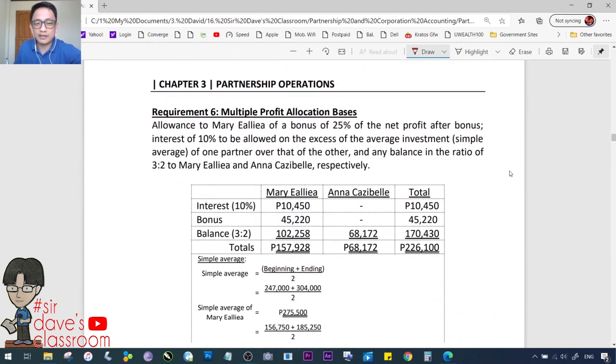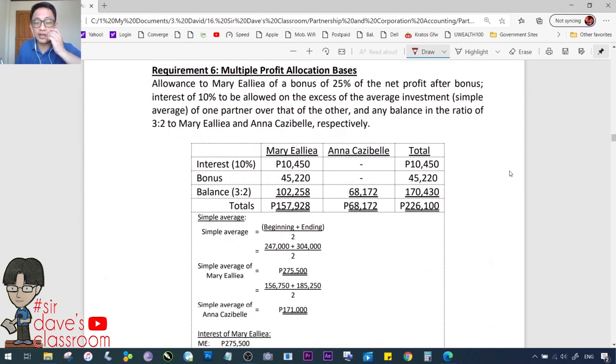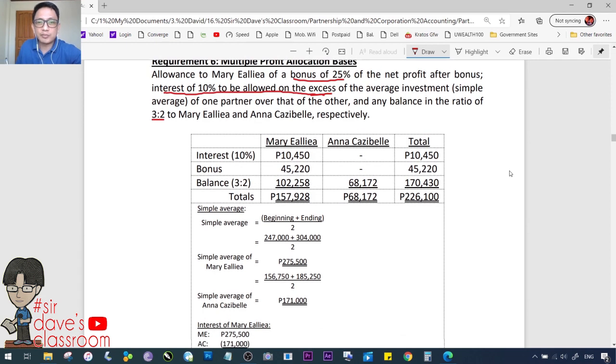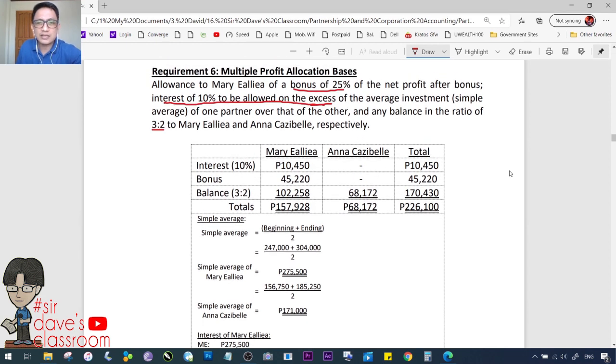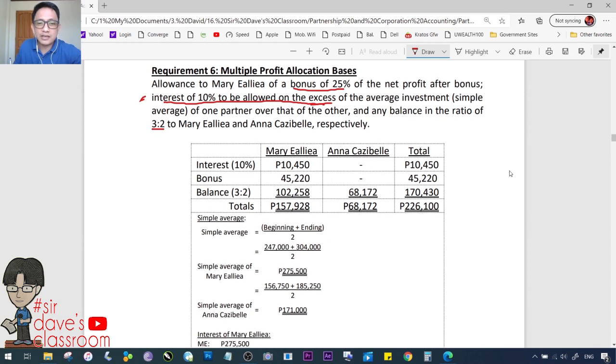Okay? Going back dito sa ating number 6. So, it is correct. It's the same. You have here the bonus provision, the interest on the excess of one over the other, at saka yung 3:2. Unahin natin yung interest, okay? 10% interest on the excess. Yun ang sabi. Priority natin yung interest. So, unahin natin, 10%. Pag sinabing simple average, beginning plus ending divided by 2, right?